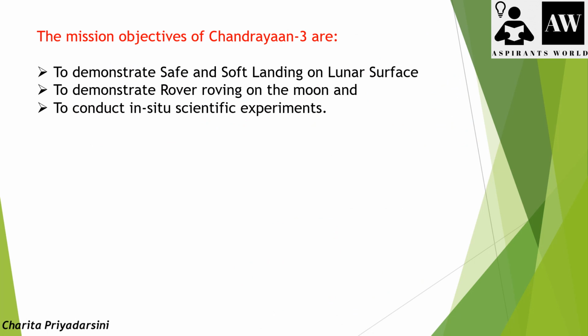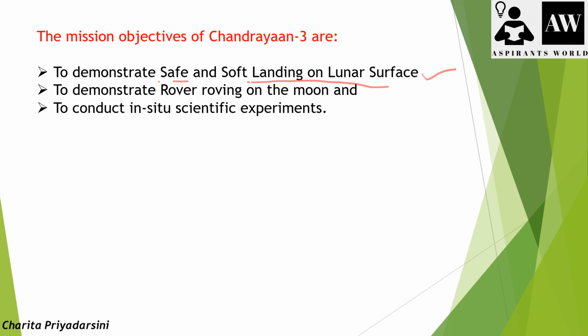So let's sum up the objective of this Chandrayaan 3 by understanding the previous slides. If we understand the entire summary in the form of objectives, we can say the purpose of Chandrayaan 3 is to demonstrate a safe and soft landing on the lunar surface.